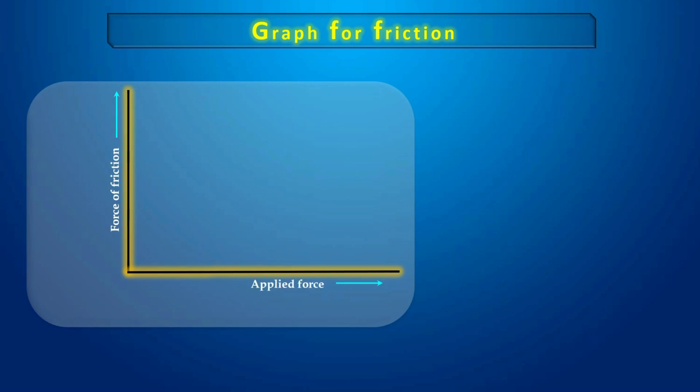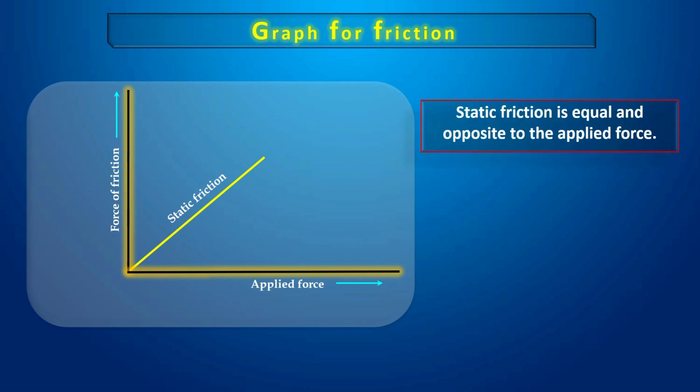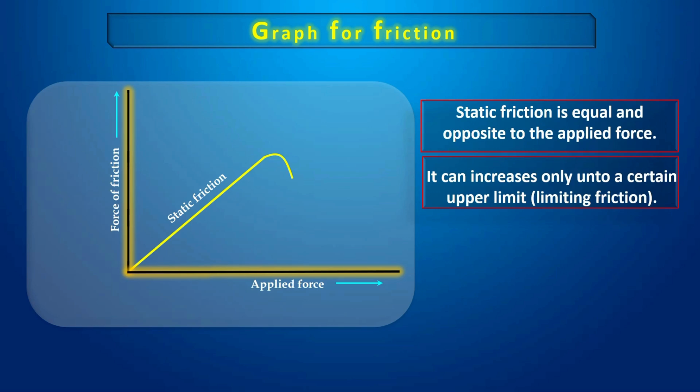Graph for friction. On the x-axis, it is the applied force. On the y-axis, the force of friction is given. And the straight line is the static friction. Static friction is equal and opposite to the applied force. It can increase only up to a certain upper limit, that is the limiting friction.